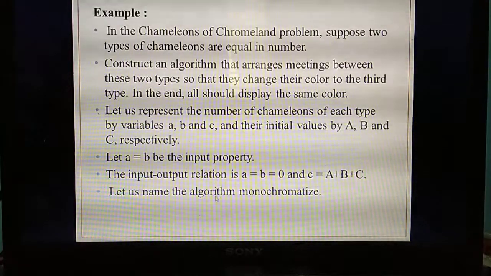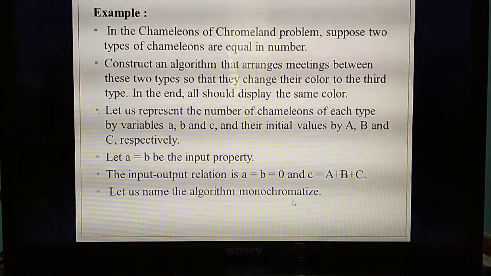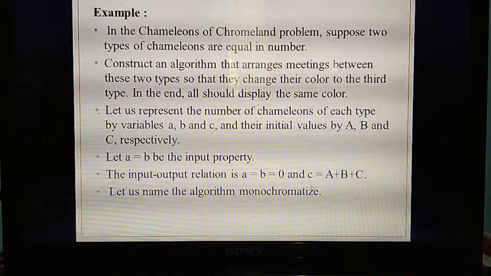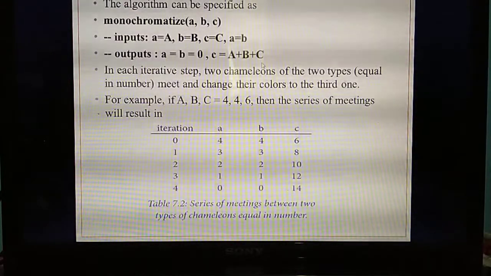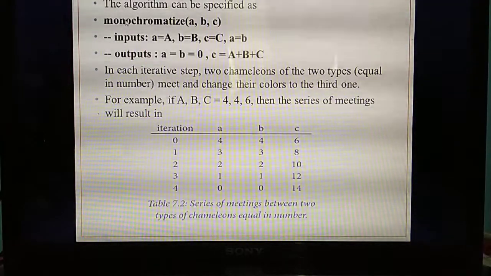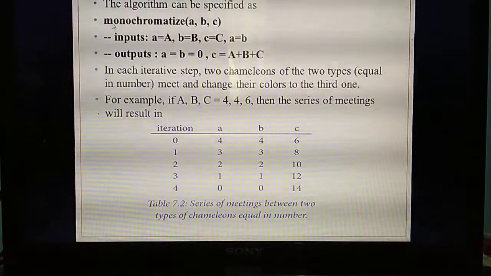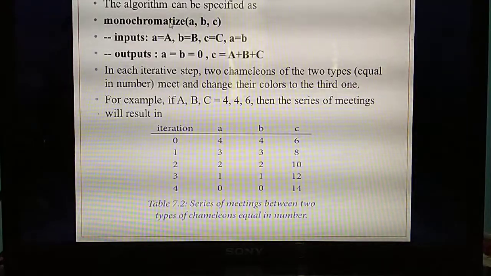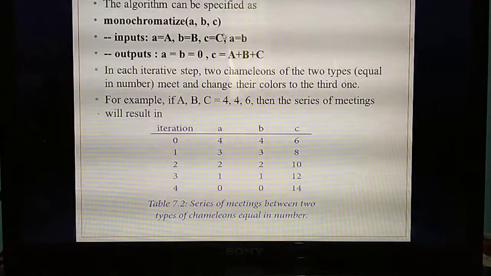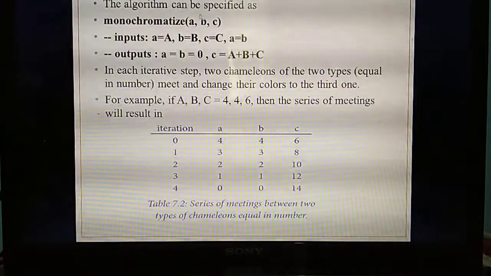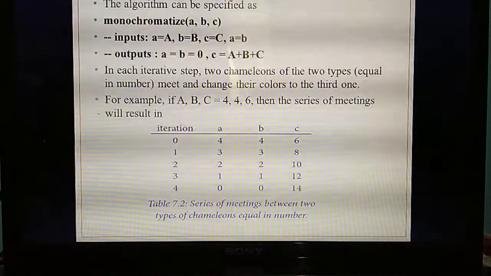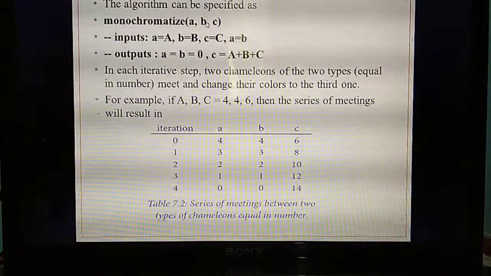Understand? Listen. So what's the name of the algorithm? It is Monochromatize. Understand? So now you are going to write the algorithm. What's the format for writing a specification algorithm? First you need to name the algorithm. Monochromatize. Then how many variables are given as input? Three: A, B and C, representing three types of chameleons.